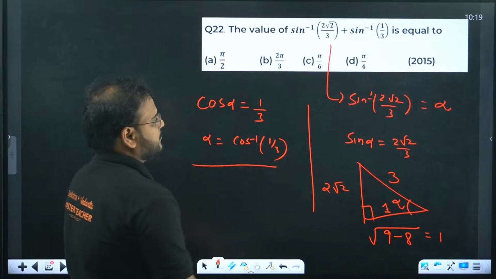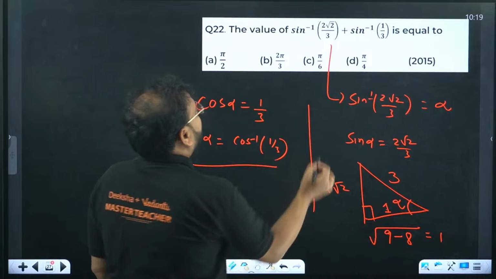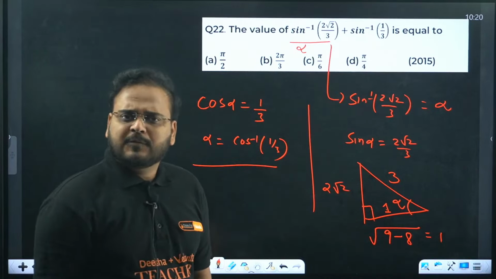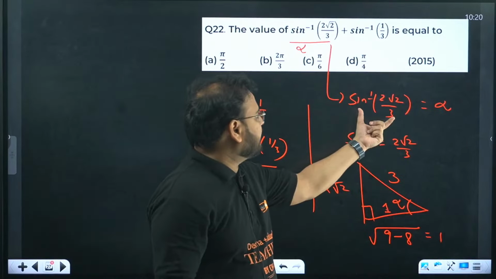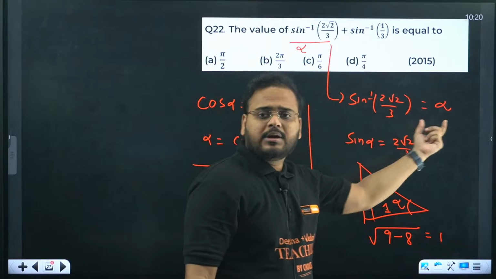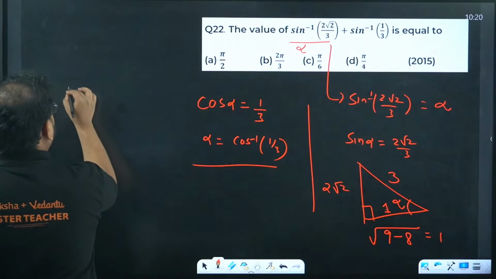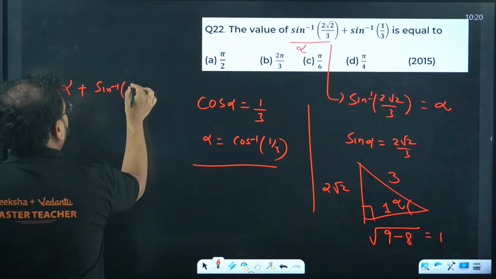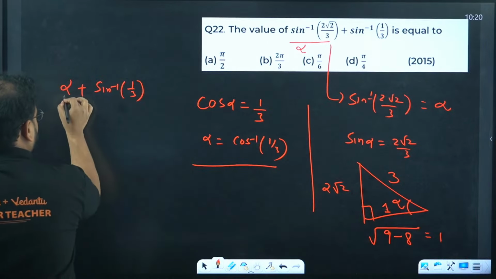Let's go back to the question. I have taken this value as the angle alpha. Check here, I've taken this whole thing as alpha only. It means the question that I'm solving is actually alpha plus sine inverse of 1 by 3. What is the alpha value?